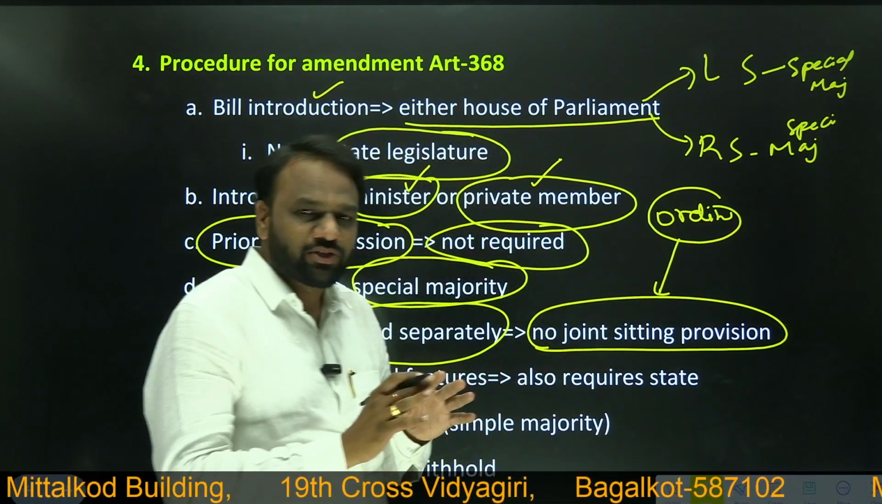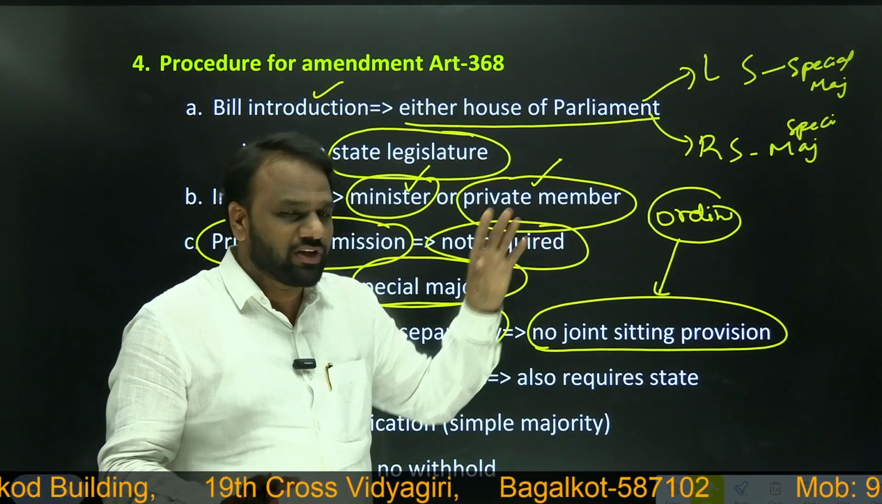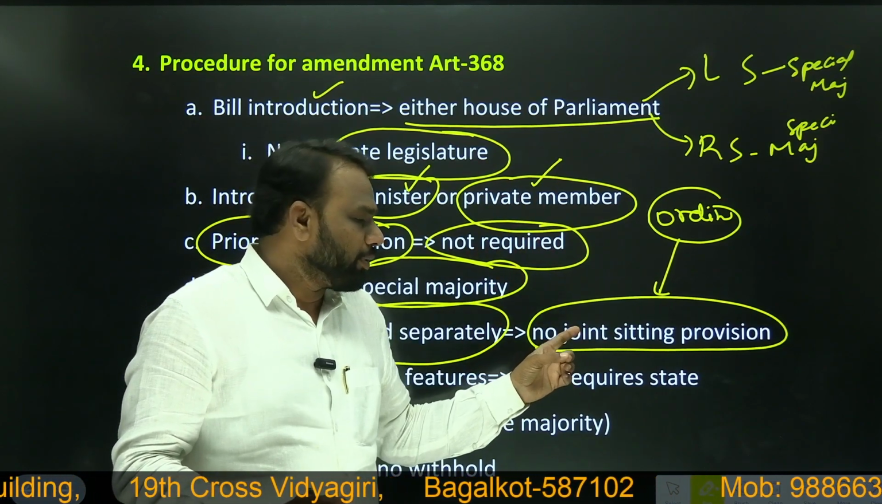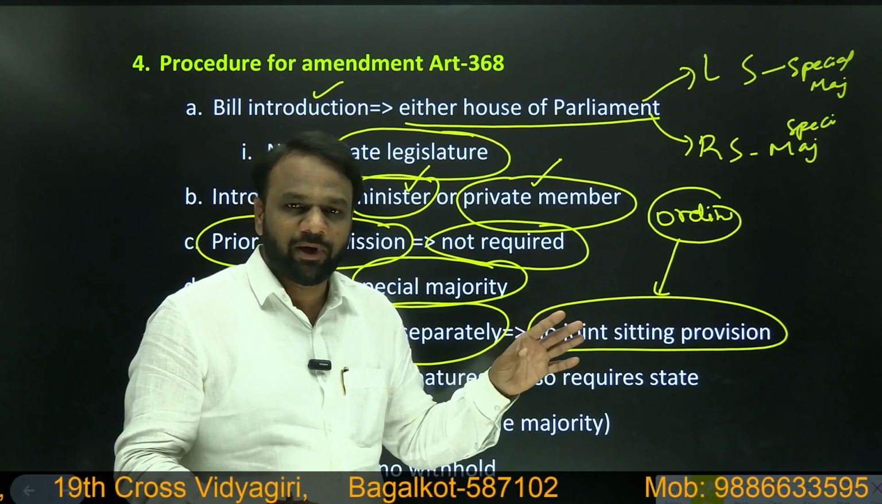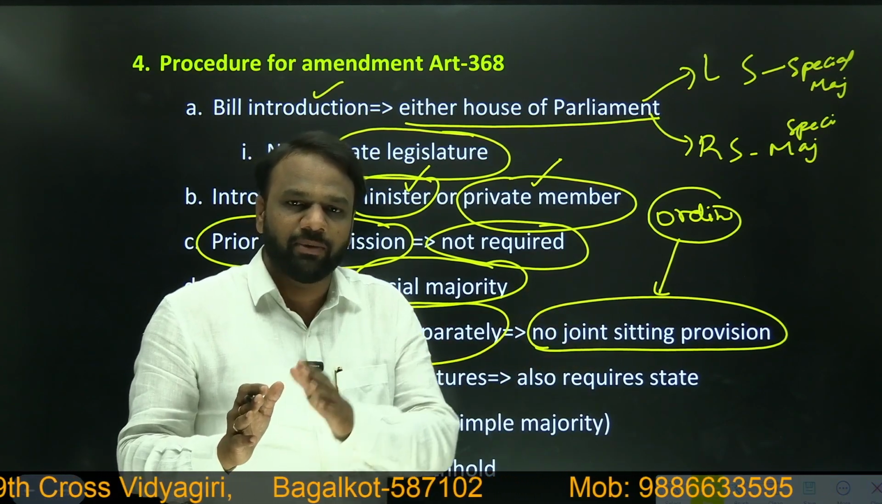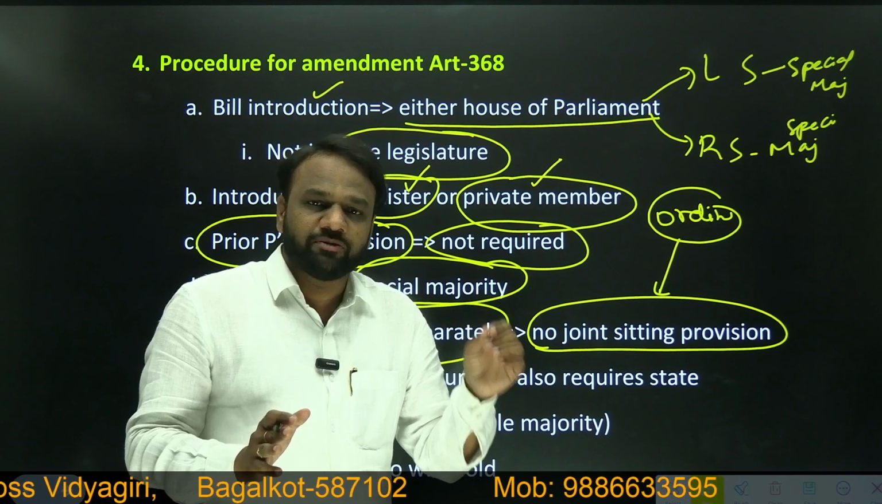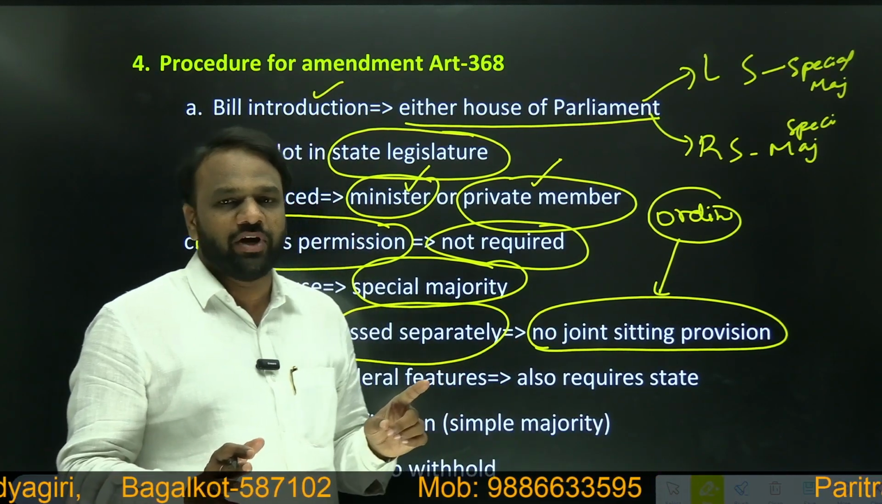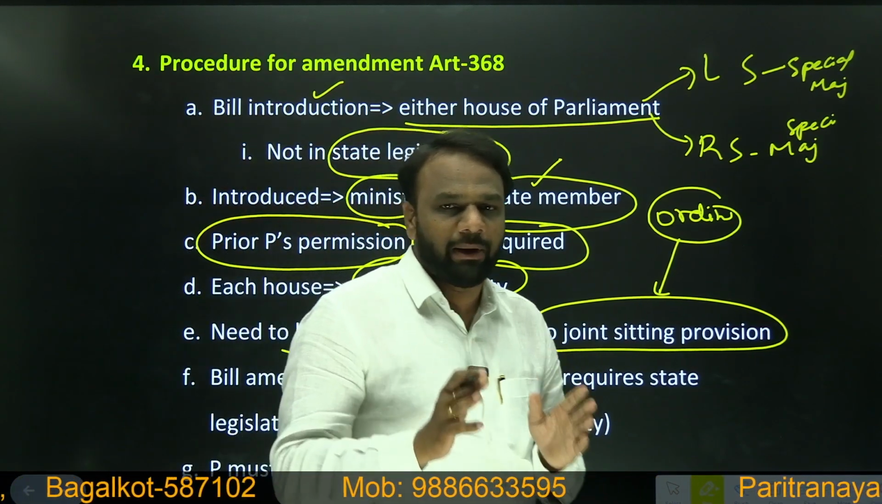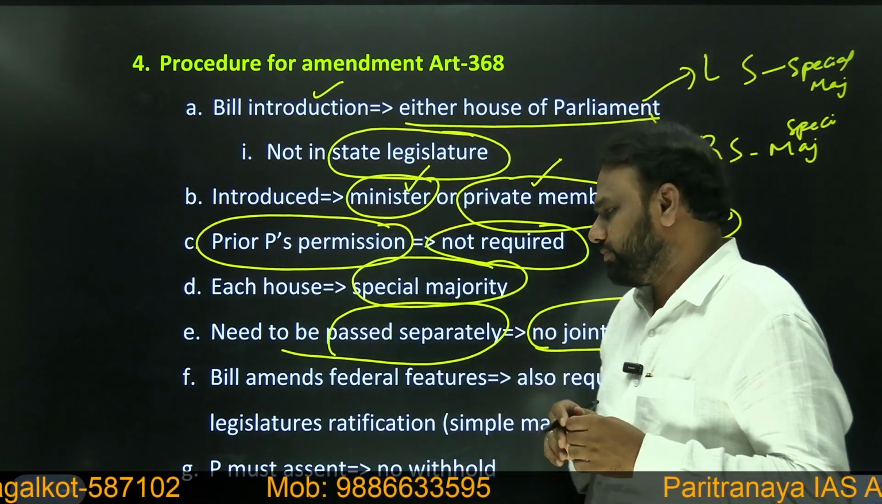For a money bill, there is no provision of joint sitting. Similarly, for a constitutional amendment bill, there is no provision for joint sitting. If it has to be passed, it has to be passed separately in Lok Sabha and separately in Rajya Sabha with special majority. There is no provision of joint sitting for a constitutional amendment bill. Very important point to note.